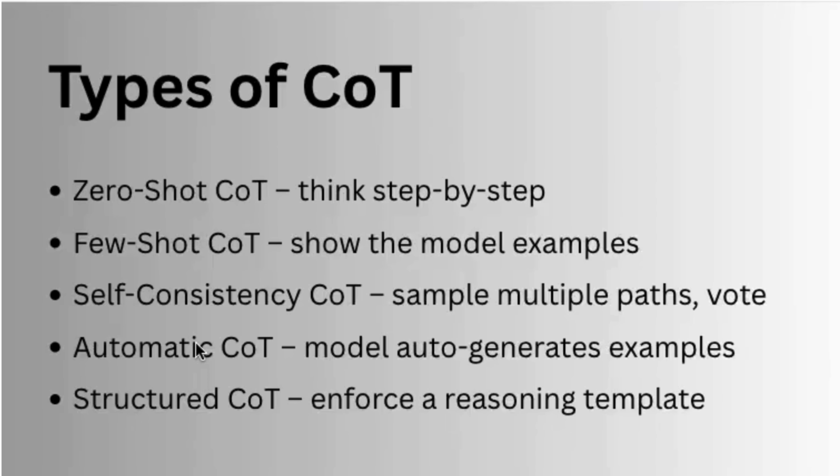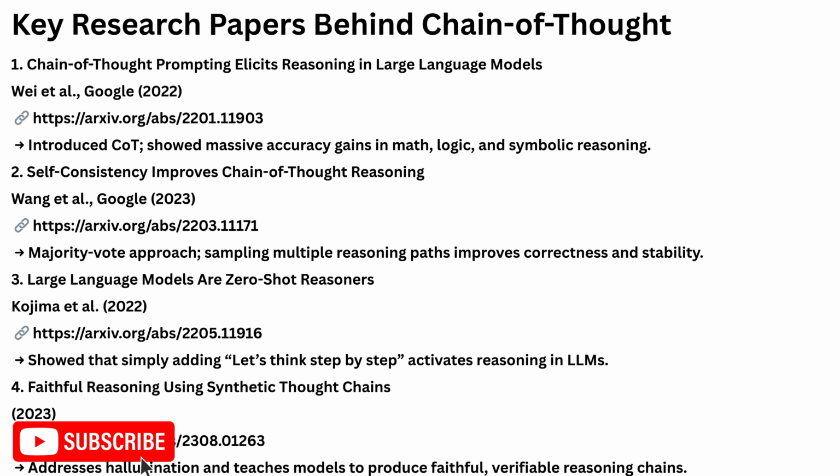So zero-shot CoT gives us instant step-by-step thinking. Few-shot CoT teaches the model a reasoning pattern. Self-consistency CoT boosts accuracy by voting across multiple reasoning paths. And structured CoT lets us enforce real engineering frameworks. That wraps up our deep dive into chain of thought.